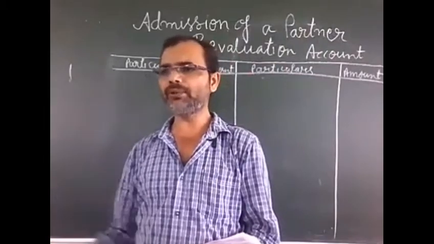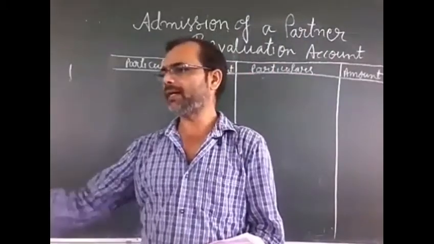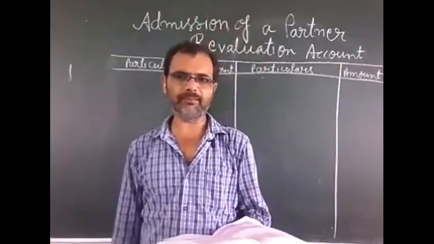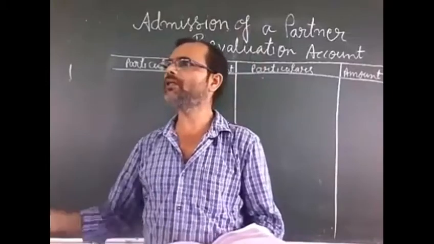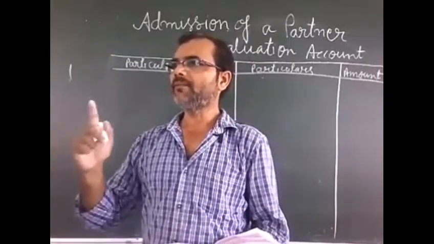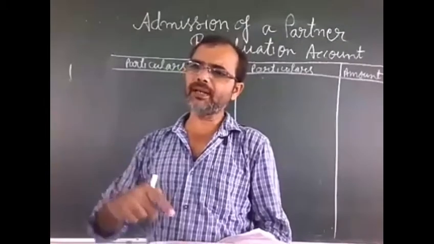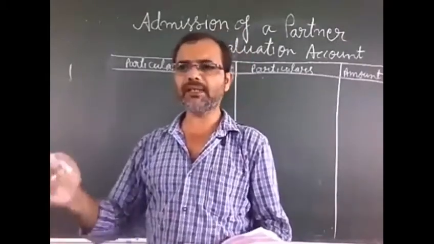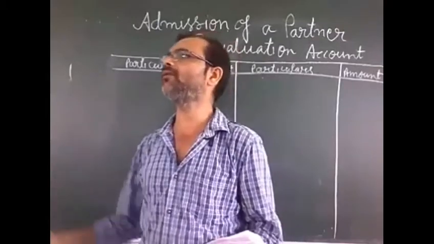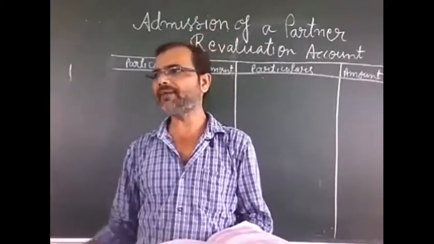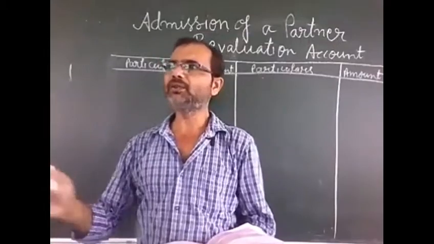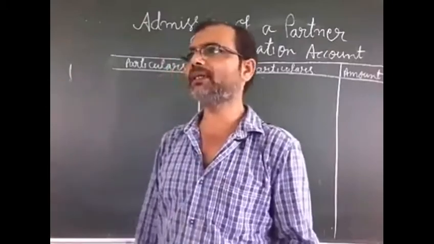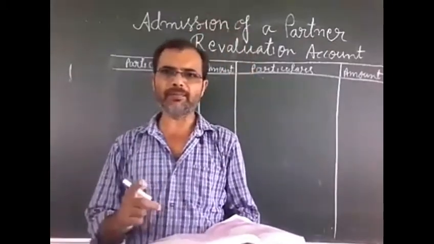I have told you in earlier videos, when a partner comes in our firm, we take some amount for capital and some amount for goodwill, and after paying all those amounts we can give that person permission to enter our firm.